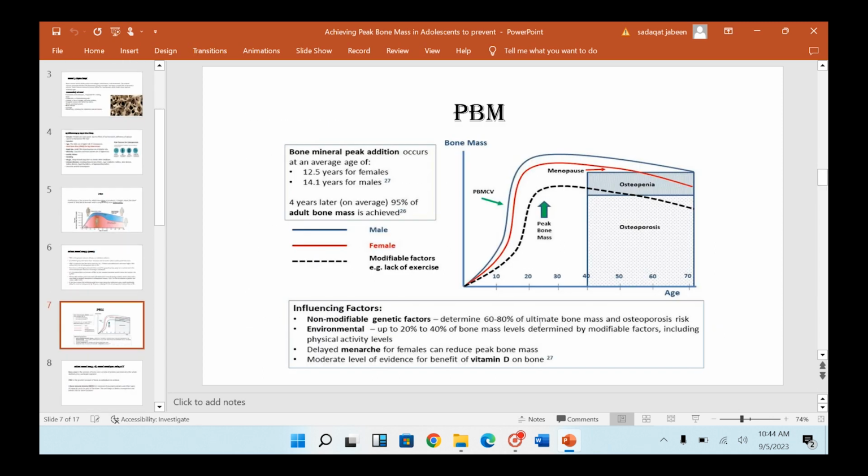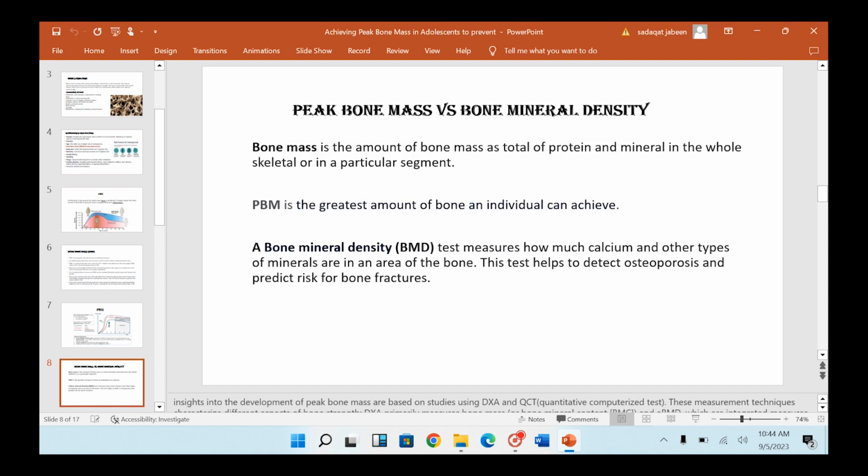Here you can see that there is a normal achievement of bone mass and then a gradual decrease. But if influencing factors like environmental factors, supplementation of calcium and vitamin D, diet, and exercise are not controlled, then the bone loss is quicker than normal, and that leads to osteopenia and osteoporosis.